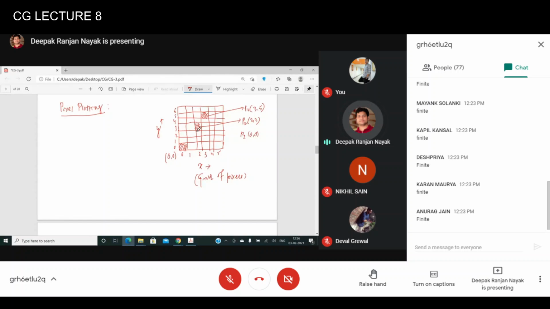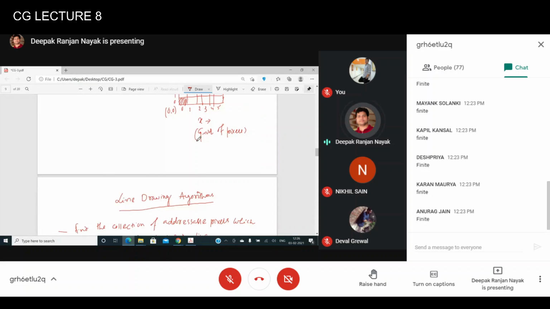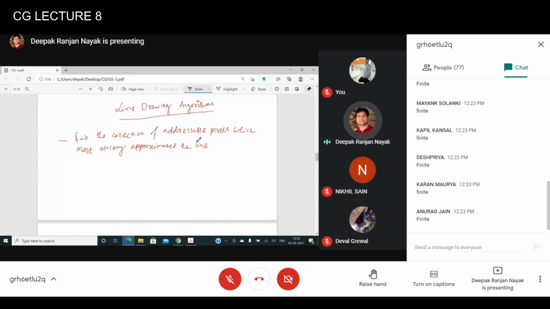And because of that, you cannot even visualize the effect called a staircasing effect. These are the problems we generally face, and we'll try to mitigate these types of issues, although it will be there in most of the cases. We'll try to find the approximate pixels which are closest to the line. So this is the problem: we have to find the addressable pixels which are to be illuminated to form the line.